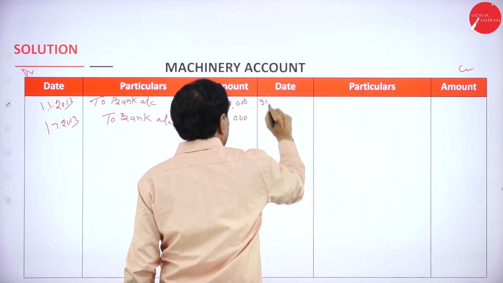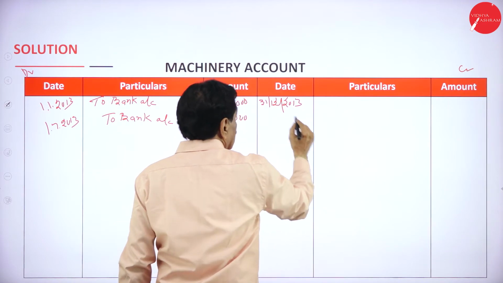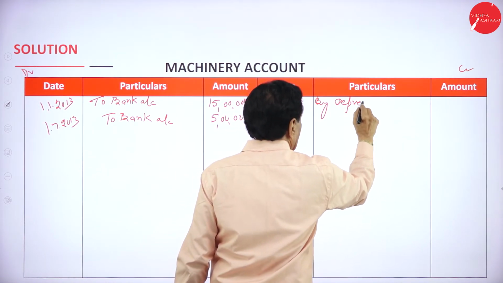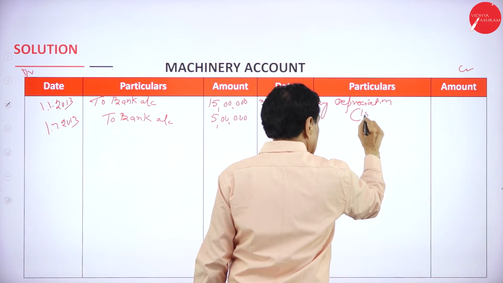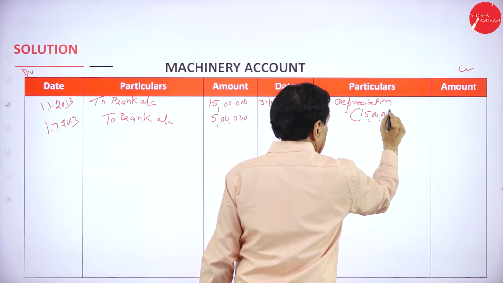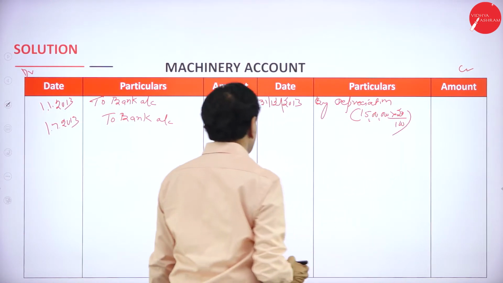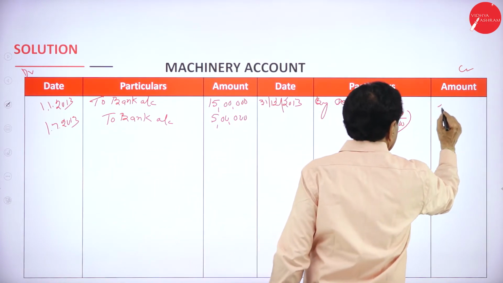31st December 2013 by depreciation, 15 lakh into 20 by 100. This is going to remain for 1 year. 20% means 3 lakh.